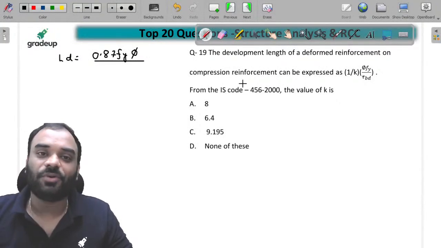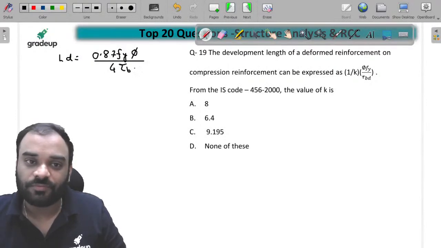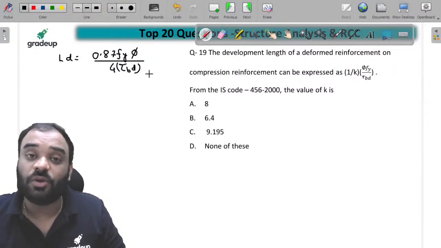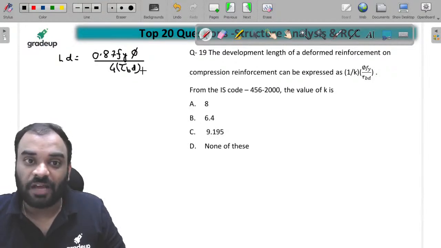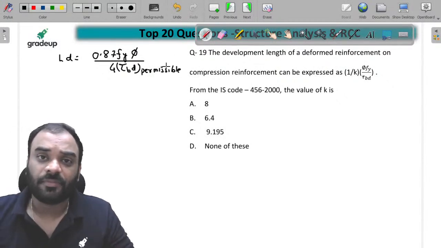ये वैल्यूज आप लोग कितनी लिखते हो? 4 times tau bd, याद है क्या बच्चों? And this particular value is equal to how much? Tau bd is what? Developed or permissible? It is permissible. Permissible. ये लिखते हो बच्चों?